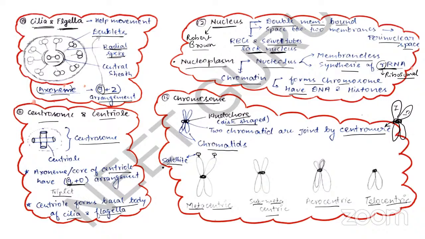Second, satellites show a high degree of polymorphism. You have studied this during DNA fingerprinting, the microsatellite, right? So these satellites show a high degree of polymorphism, and they also have repeated DNA. Remember these points regarding satellite. I hope this is clear.